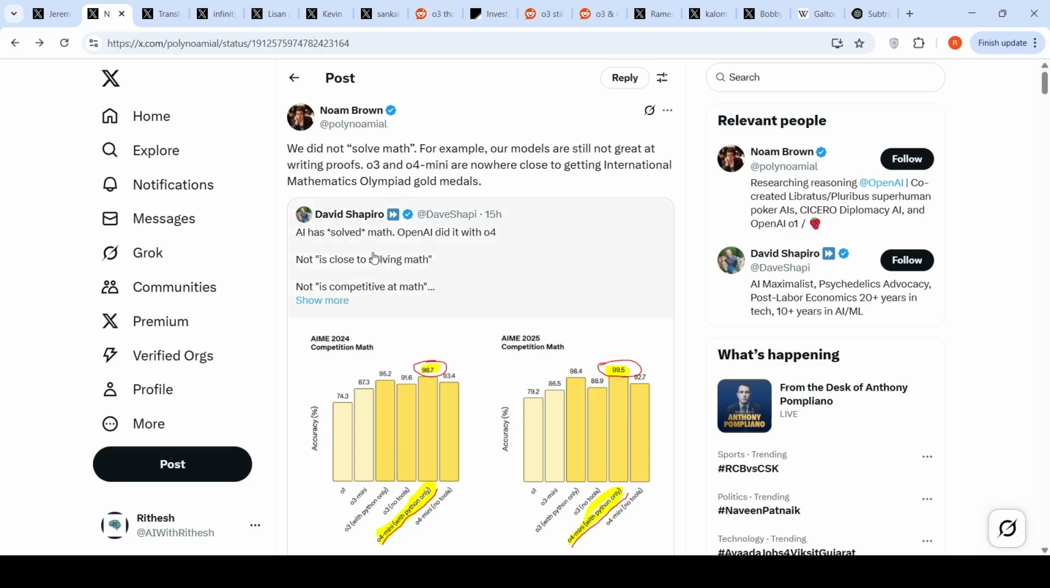So David Shapiro says that AI has solved math. OpenAI did it with O4, right? And he also created a video. Okay. So Noam from OpenAI says that we did not solve math. Their models are still not great at writing proofs. O3 and O4-mini are nowhere close to getting International Mathematics Olympiad gold medals. I can try O4-mini on ChatGPT free tier.